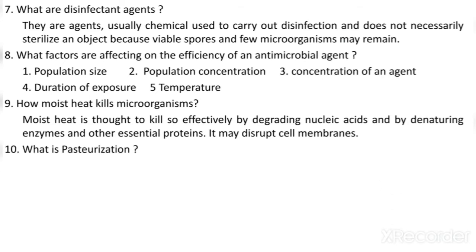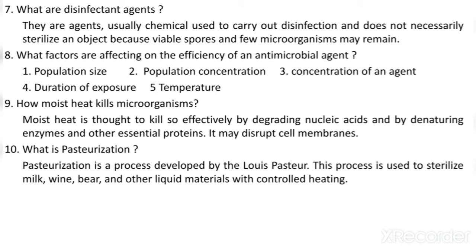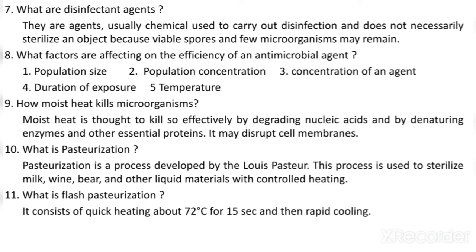What is pasteurization? So pasteurization was discovered by the scientist Louis Pasteur, and it is a process used to sterilize milk, wine, beer and other liquid materials with controlled heating. What is flash pasteurization? So flash pasteurization consists of quick heating at about 72 degrees Celsius for 15 seconds and then rapid cooling. Example of moist heat: the autoclave is the example of moist heat, and the principle of the autoclave is steam under pressure. This autoclave is used for the sterilization of media and other stuff.